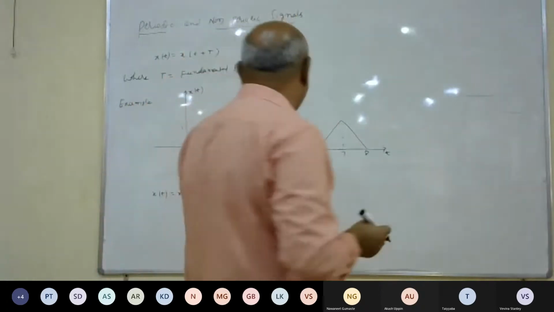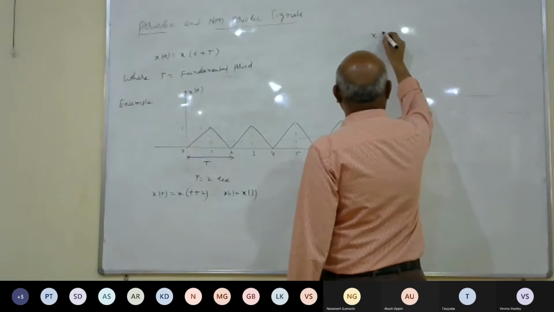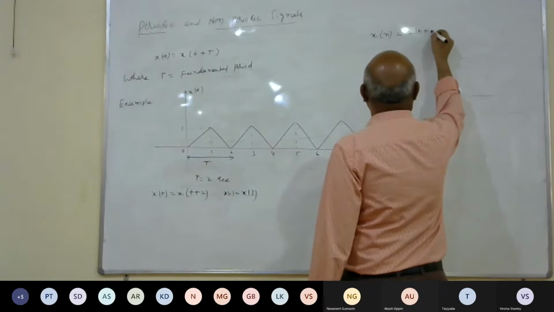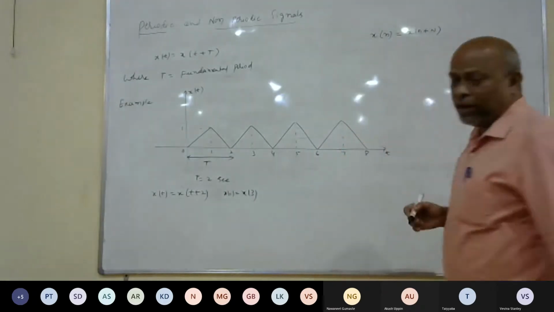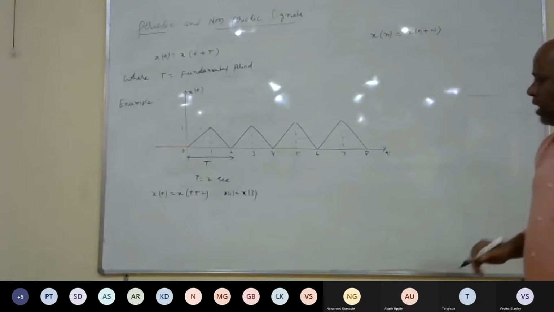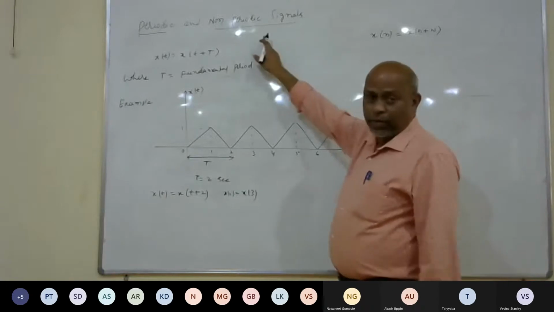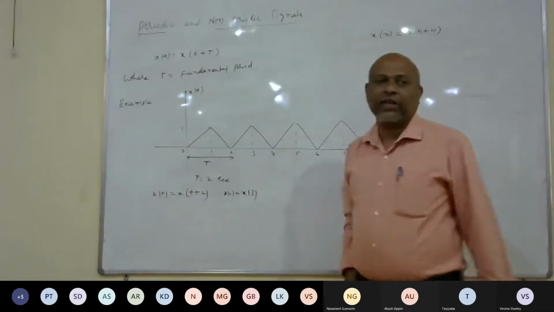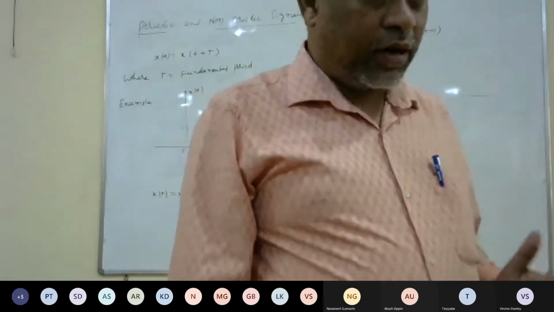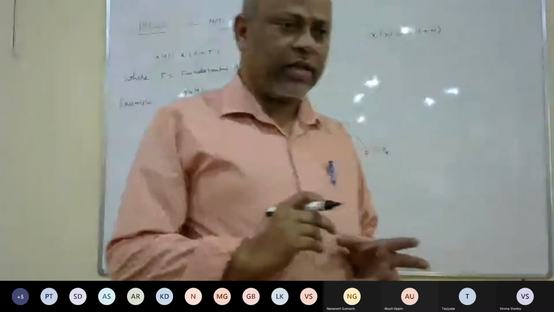Similarly, in the case of discrete time, any signal is said to be periodic if it satisfies the condition x of n equals x of n plus capital N, where capital N is the fundamental period. Similarly, we can define non-periodicity. Any signal is said to be non-periodic if it does not satisfy this condition: if x of t is not equal to x of t plus capital T, then we call such a signal a non-periodic signal.